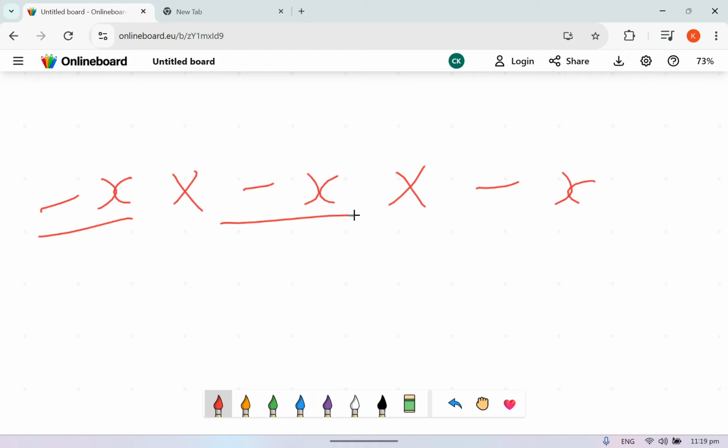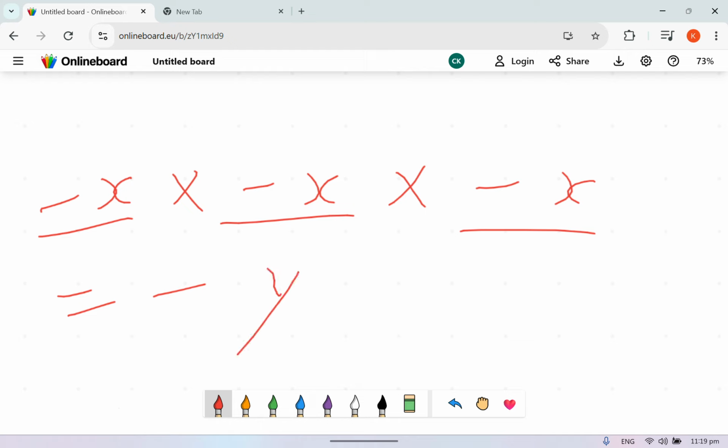Unless you have this. Okay, if I have negative x times negative x, I'll get a positive answer. But if I do it 3 times, 1, 2, 3, I will get negative. That's another new value, negative y.